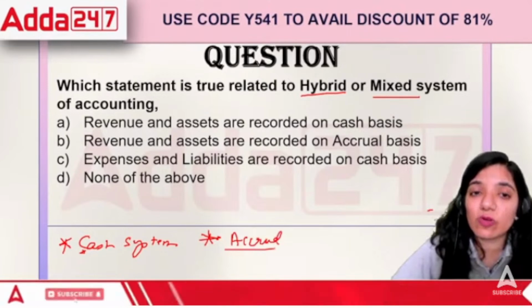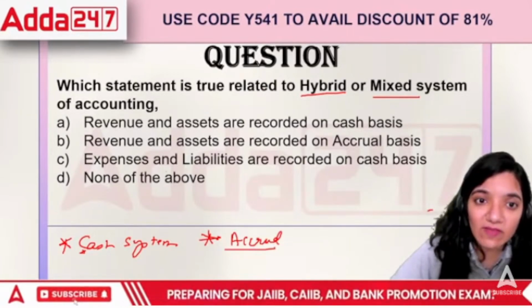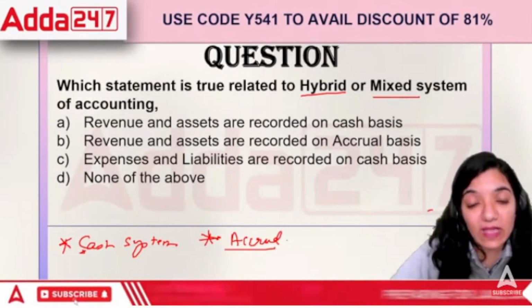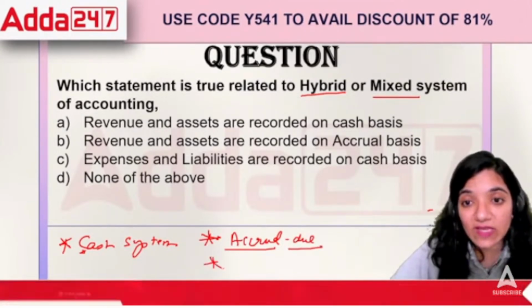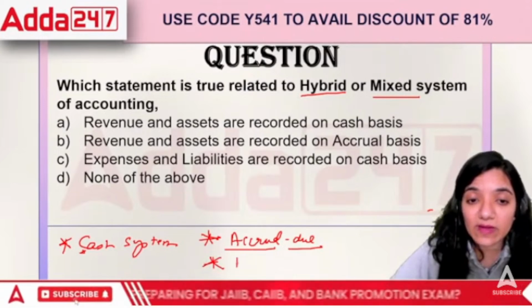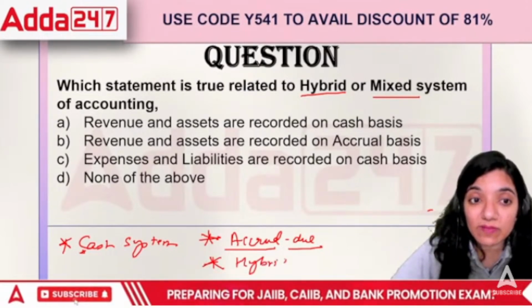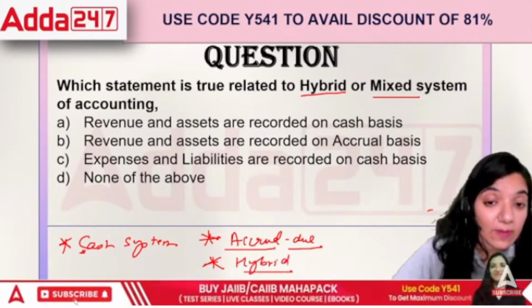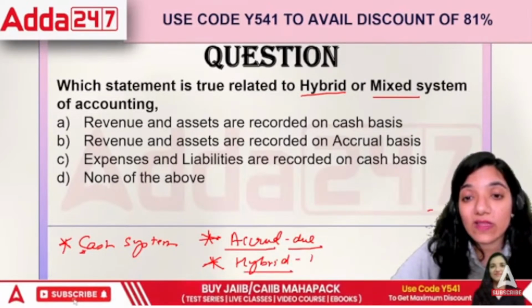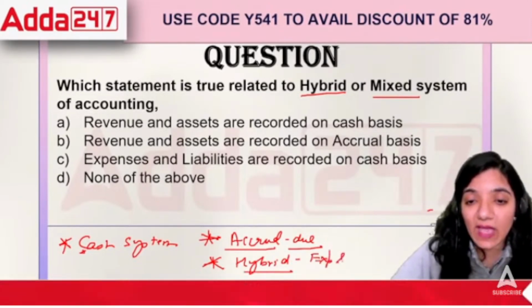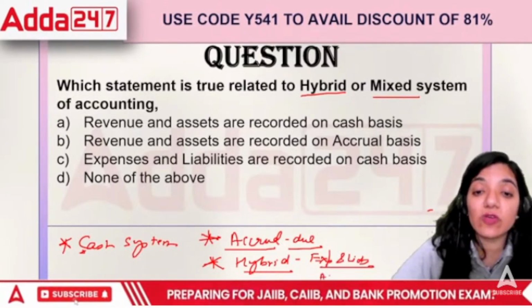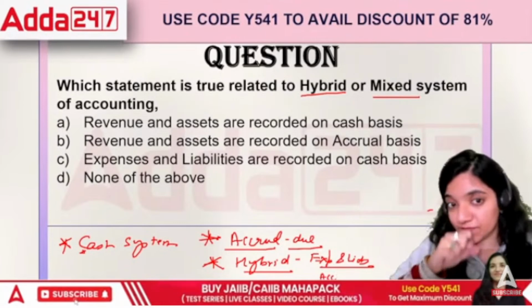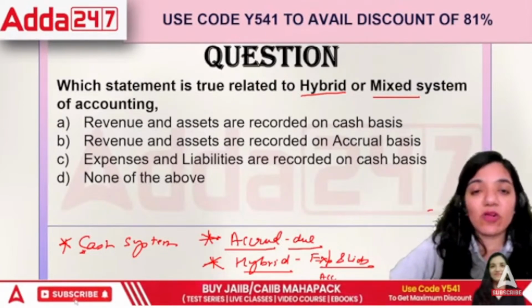Under accrual system, what do we do? We record everything on due basis, and the next one is hybrid. Hybrid is basically the mixture of both of these. Hybrid would mean all the expenses and liabilities are recorded on due basis, because as a business we are always scared.